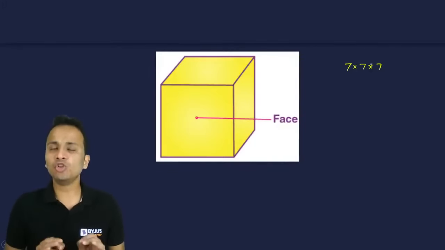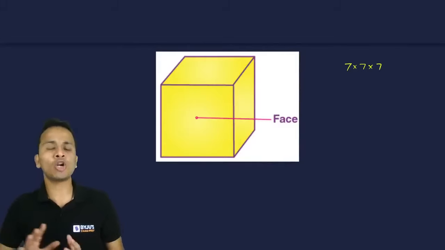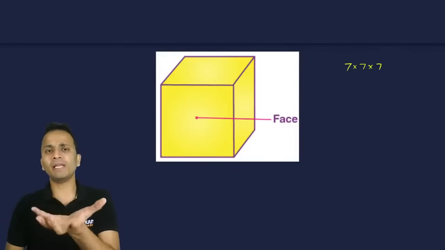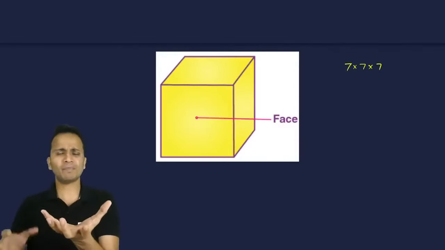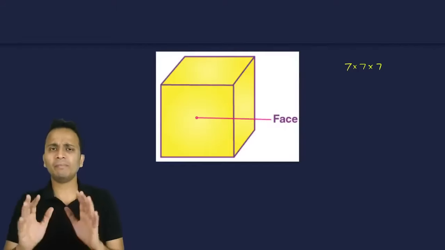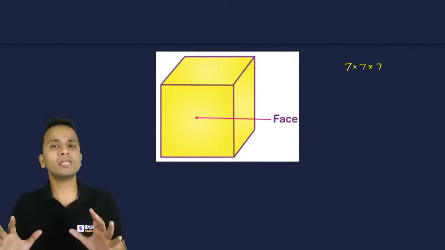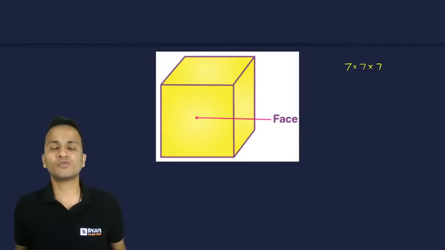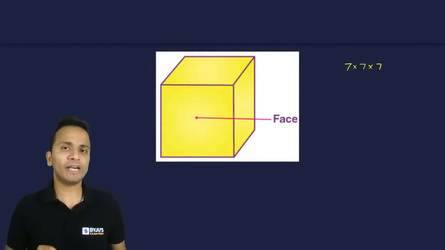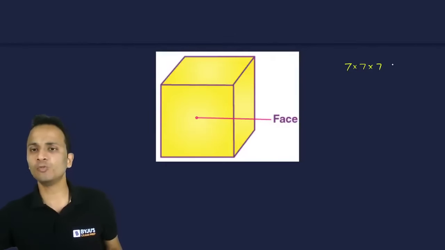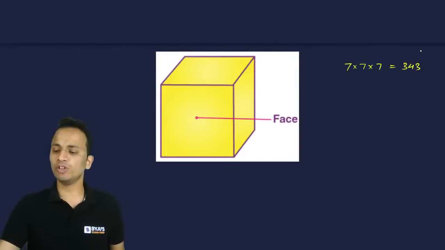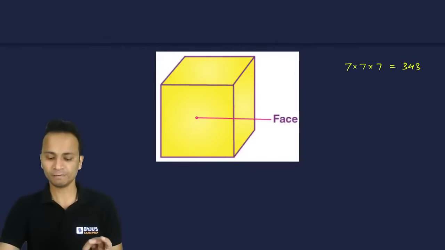Now if I do not place this cube at the corner of the room, if this cube is placed like this, okay, this cube is in the air, and I have painted this cube on all the 6 faces. All 6 faces are painted. Okay. So after that, I have to find out, out of these 343 cubes, how many of the cubes will not have any face painted?